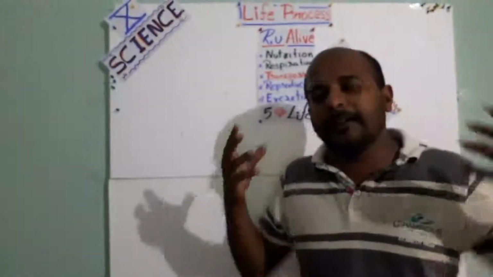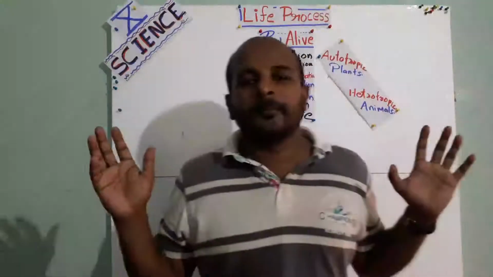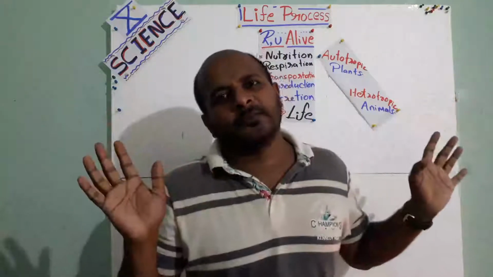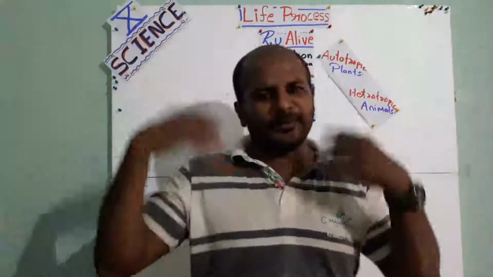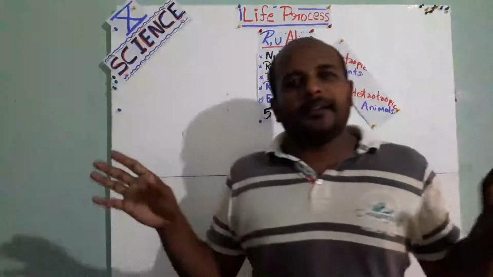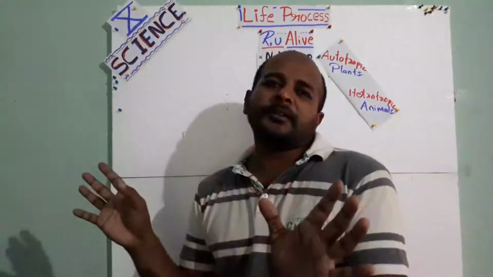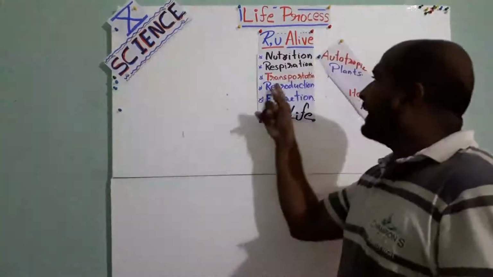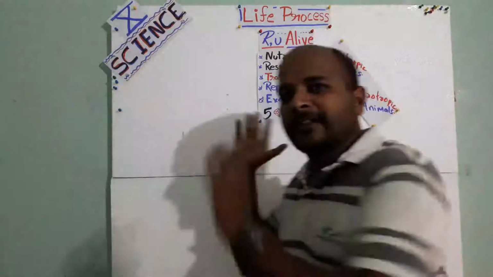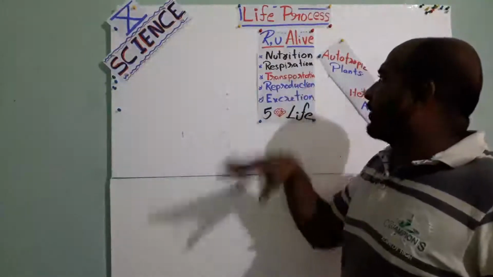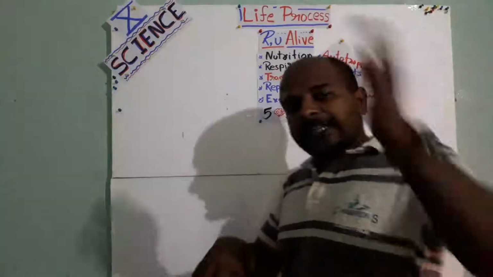It pumps the blood throughout our body, almost every part. It is circulating the blood. Taking something from one place to another is called transportation. So the next one is reproduction, which in detail we will study in the second part.